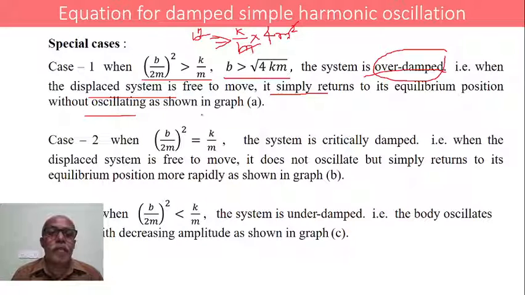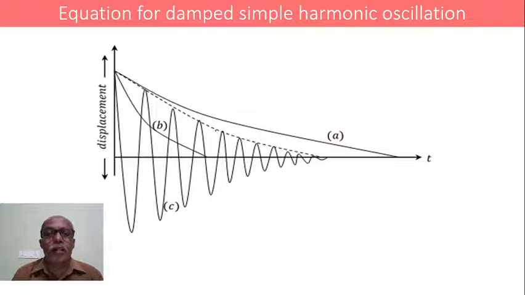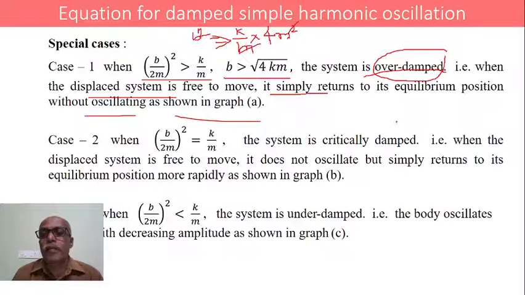And that is represented by graph A. We have three graphs in the same figure, and this line A represents the first case, that is overdamped oscillations.